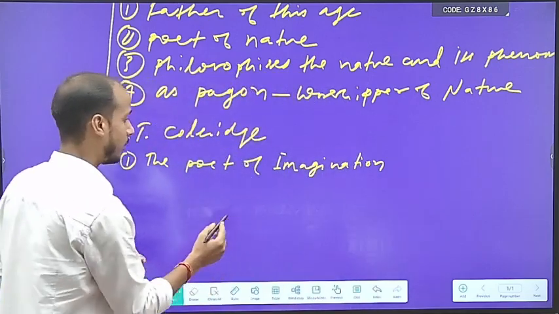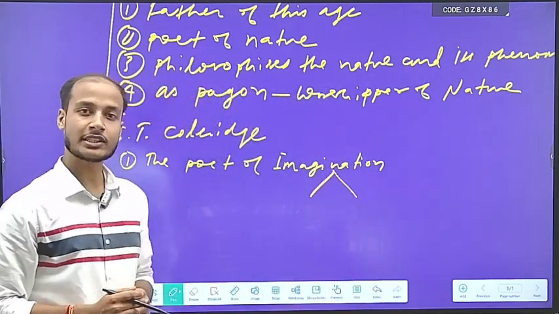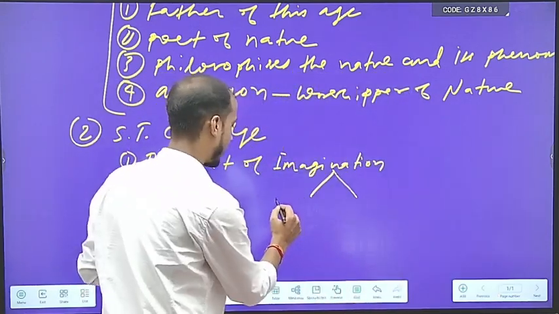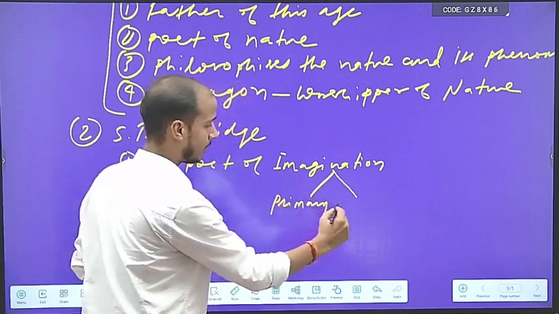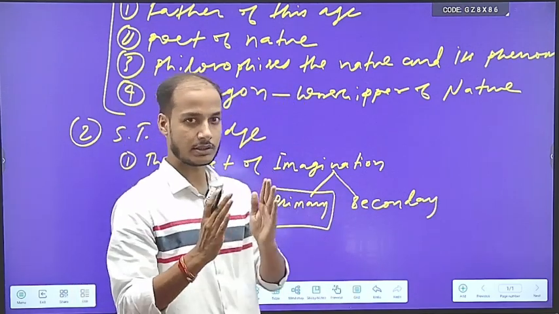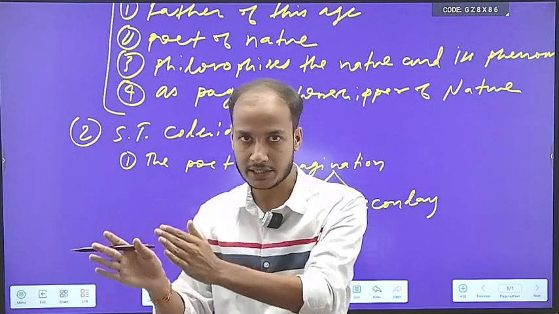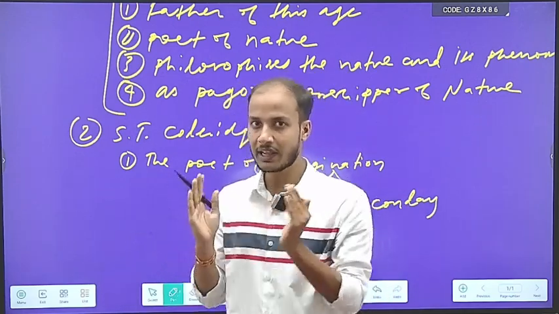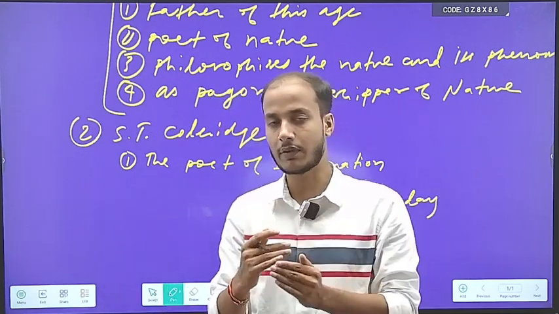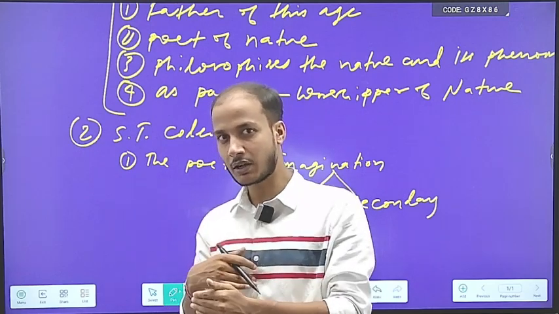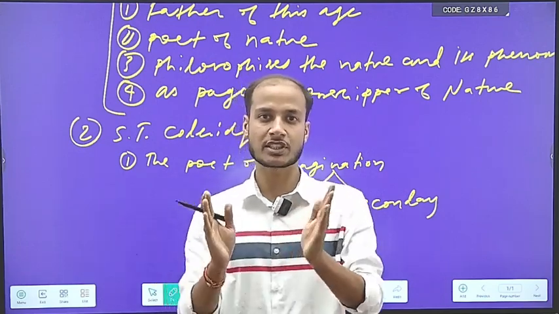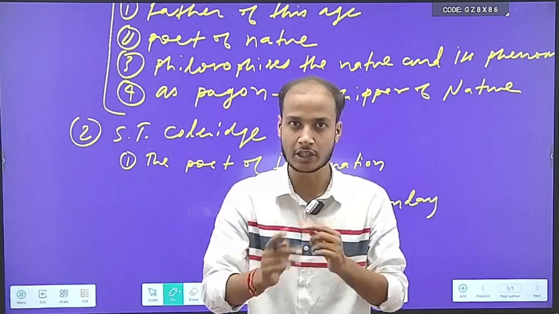According to S.T. Coleridge, imagination is of two types. He says imagination can be classified under two heads. First, primary imagination, and second, secondary imagination. He says through primary imagination, we just look at things and perceive them as they are. And through secondary imagination, the perceived notion we interpret through our own knowledge with the help of our own understanding. So the interpretation comes through secondary imagination, and through primary imagination we just perceive the thing. We get perception, and perceptions get interpreted through secondary imagination.